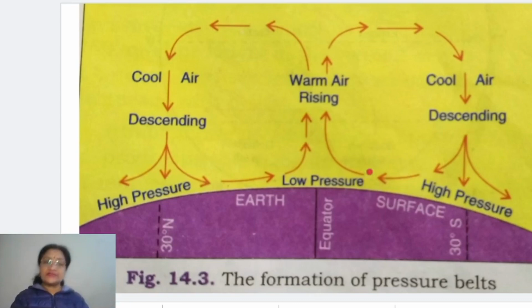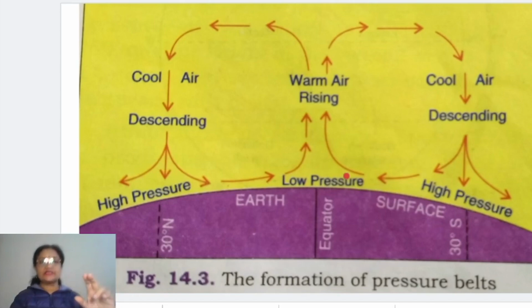Next, a similar condition happens, children, when we talk about the subpolar low pressure belt and polar high pressure belt. Let's talk about the polar high pressure belts first. Over the North Pole and the South Pole, almost between 75 to 90 degrees north and 75 to 90 degrees south, that is the region where it is permanently extreme cold.